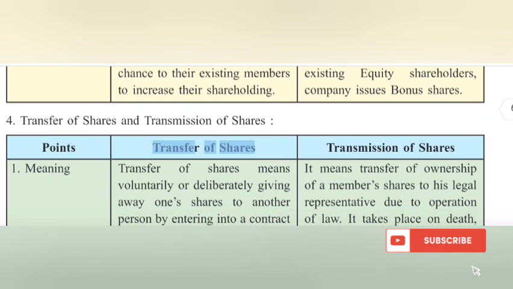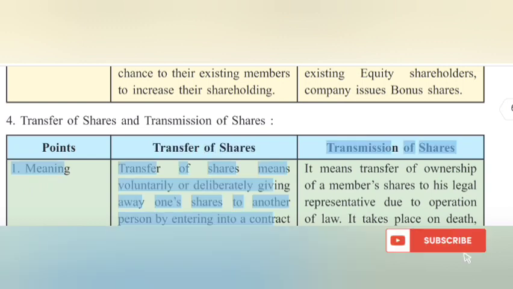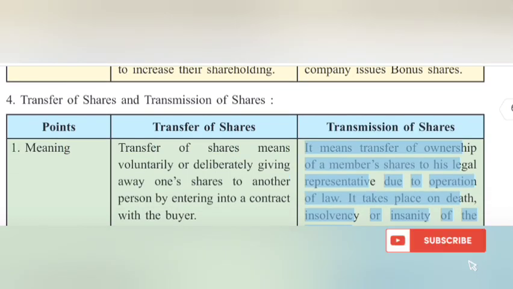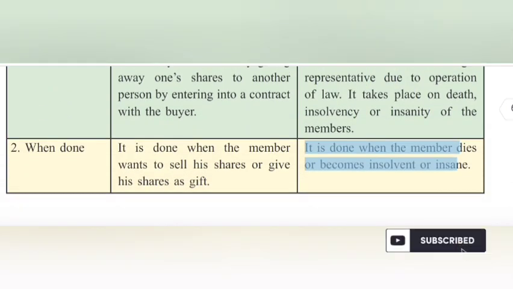4. Transfer of shares and transmission of shares. Points: Transfer of shares, Transmission of shares. 1. Meaning: transfer of shares means voluntarily or deliberately giving away one's shares to another person by entering into a contract with the buyer. Transmission means transfer of ownership of a member's shares to his legal representative due to operation of law. It takes place on death, insolvency or insanity of the member. 2. When done: transfer is done when the member wants to sell his shares or give his shares as a gift. Transmission is done when the member dies or becomes insolvent or insane.